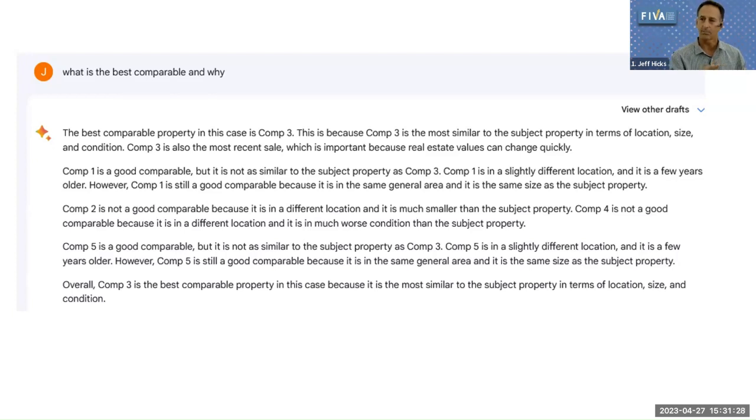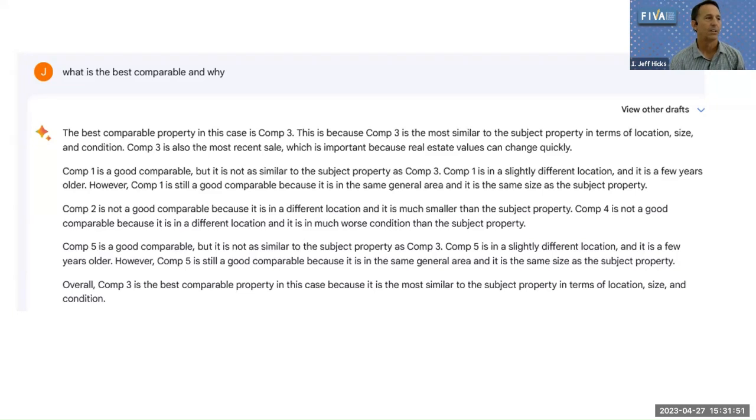And I could have typed in, act like a commercial appraiser, comma, and then analyze this adjustment grid. And then it gets the context of how to answer. Because remember, this is a whole world using AI. It could be artists, musicians, teachers, students. We're in our little bubble, right? Our valuation bubble. How does it know to do that?